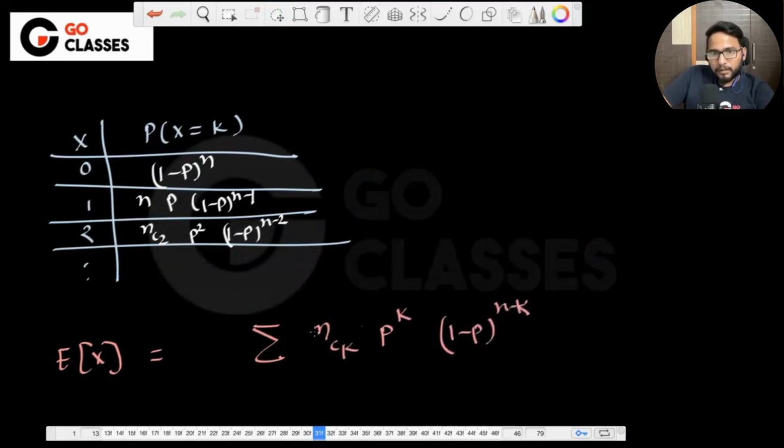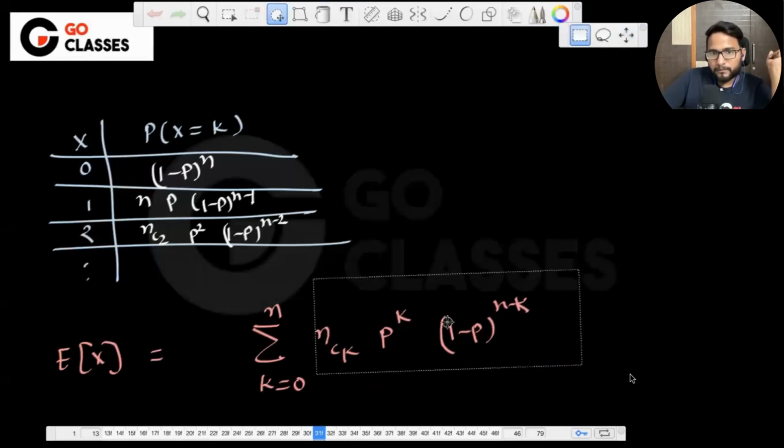So the expectation of x is the summation over nCk p power k into (1 minus p) power n minus k, where k goes from 0 to n, and we have to multiply by k. This is the probability actually.